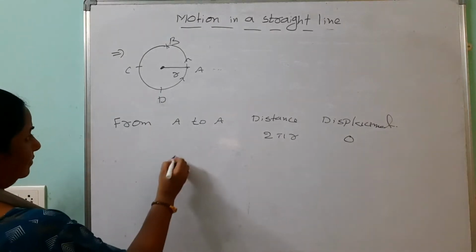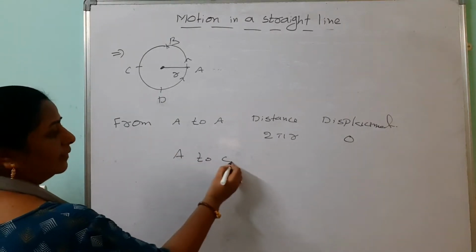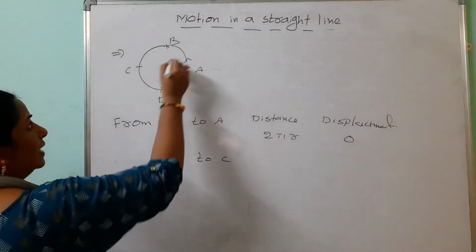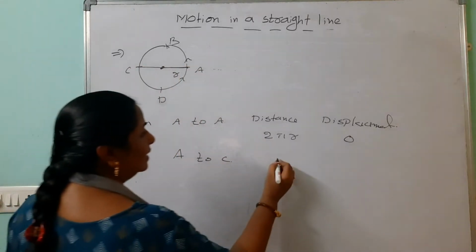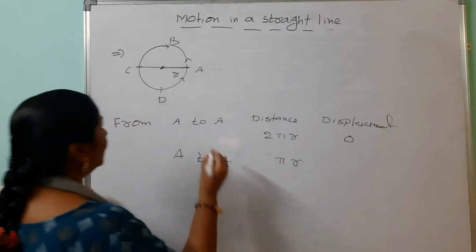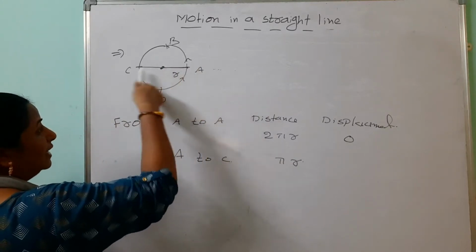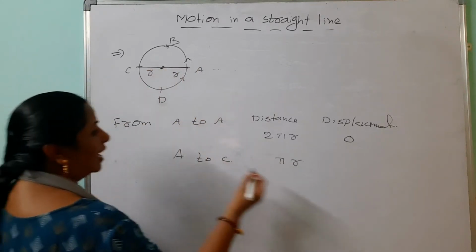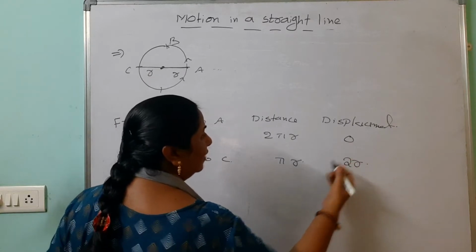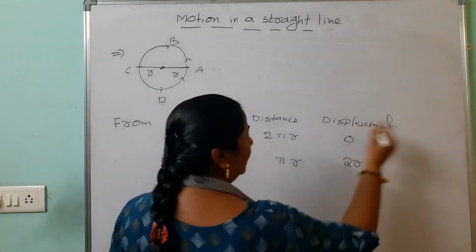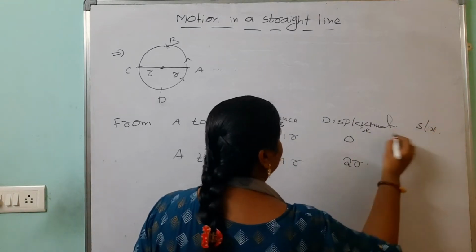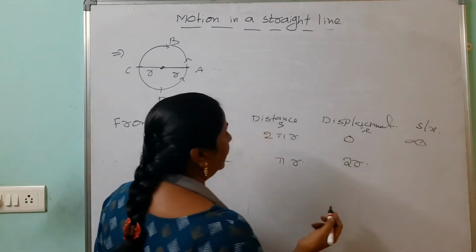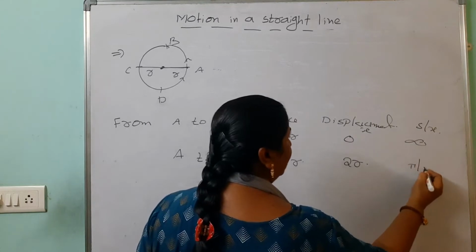Like that, from A to C. A to C distance is how much? Half of the circumference of the circle, semicircle. This is pi r. But shortcut is how much from A to C? Diameter of this one. So r plus r, 2r you are getting. When we are taking the ratio, pi r by distance is the s and this is the x. s by x is how much? Here pi, and here r cancel, we are getting pi by 2.